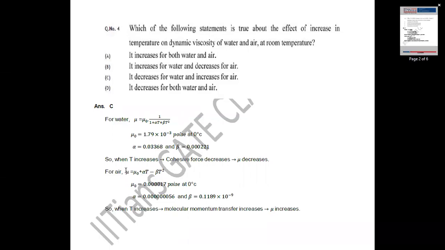For air, we can use this relation: mu equal to mu naught plus alpha t minus beta t square. Mu naught at 0 degree Celsius is equal to 0.000017 poise, alpha equal to 0.00000056 and beta equal to 0.1189 into 10 power minus 9. So using this relation, at any temperature we can calculate dynamic viscosity for water and air, or liquids and gases.